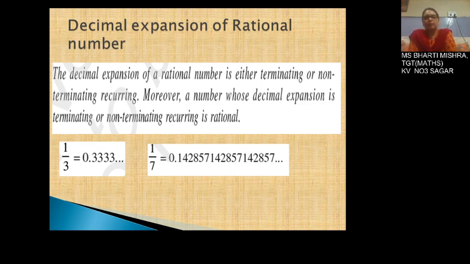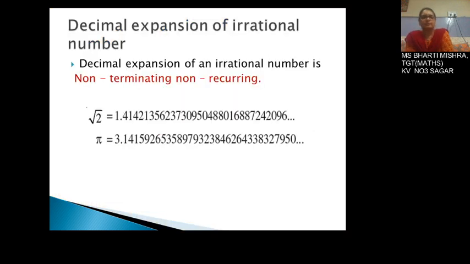Now let us consider 1 upon 7. 1 upon 7 on dividing, we get 0.142857, and again that 1 is starting 142857. So these set of numbers are repeated again and again. So this is a non-terminating recurring decimal. This can also be converted into a rational number. We will be studying further in this chapter.